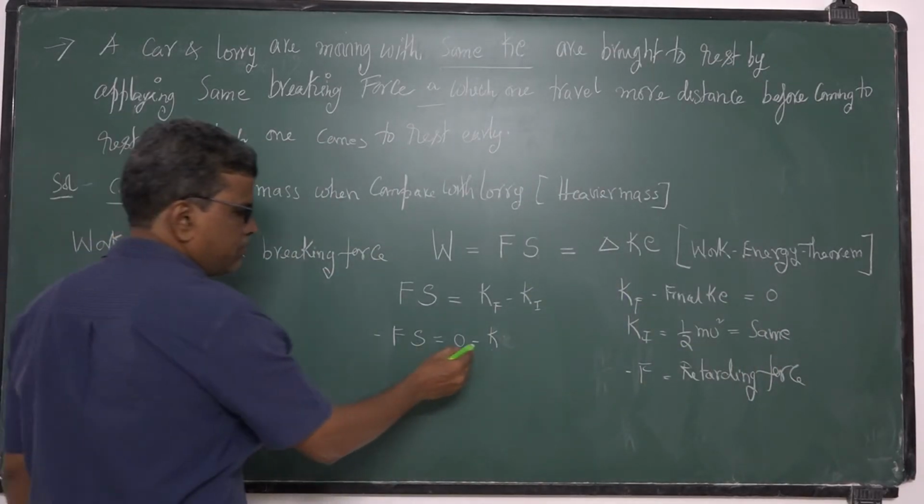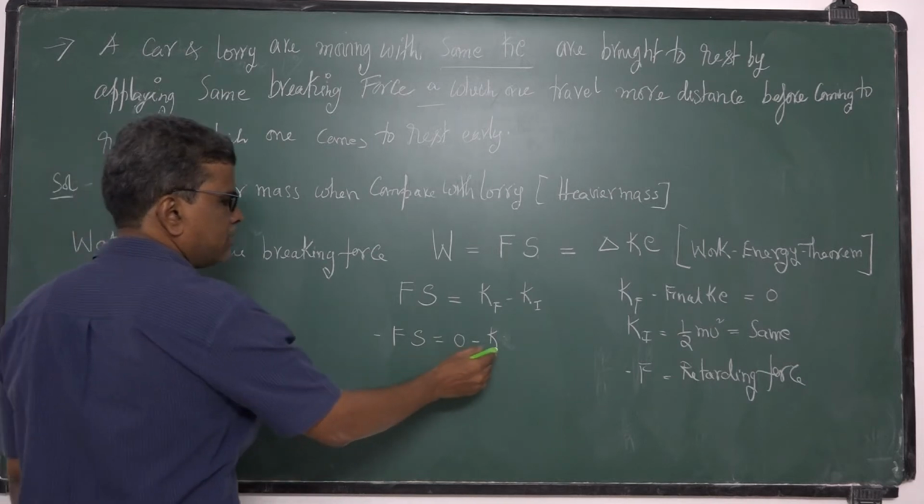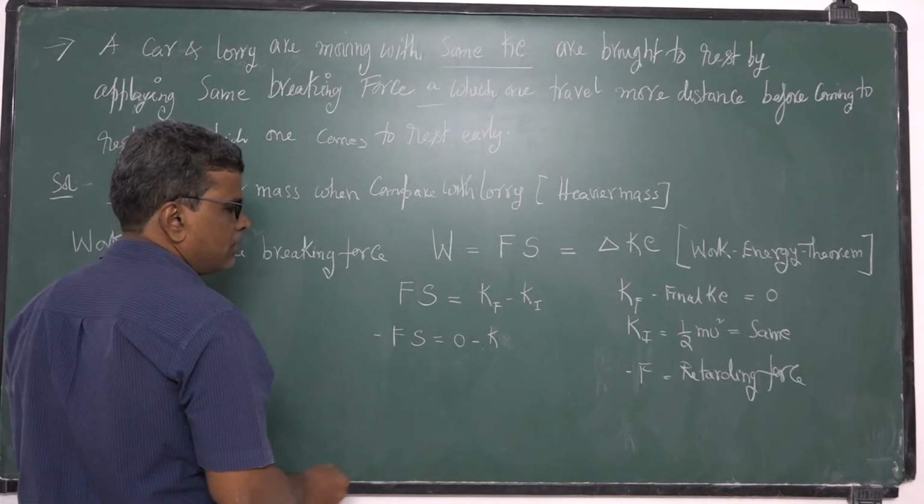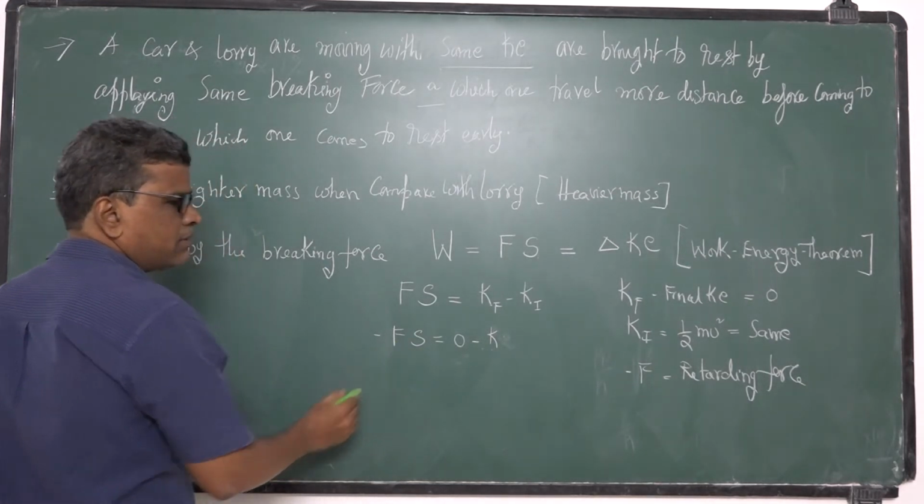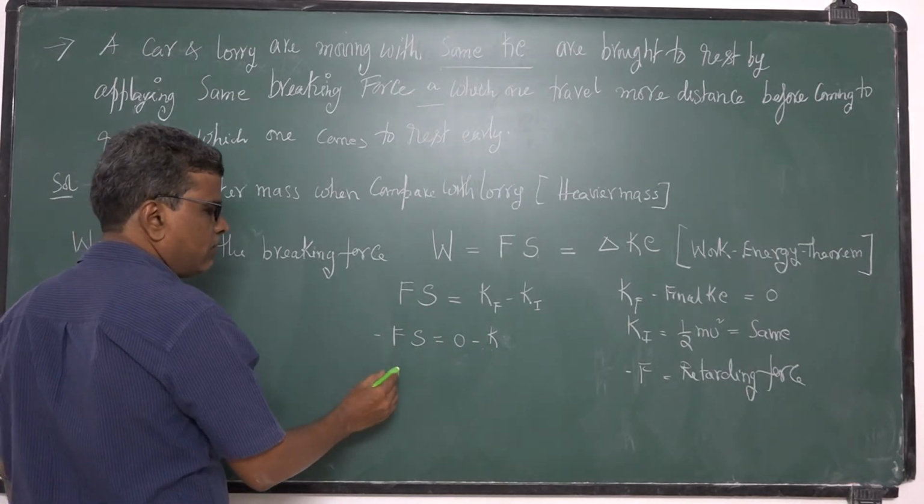So this minus will get cancelled, same kinetic energy and distance travelled. So same braking force.